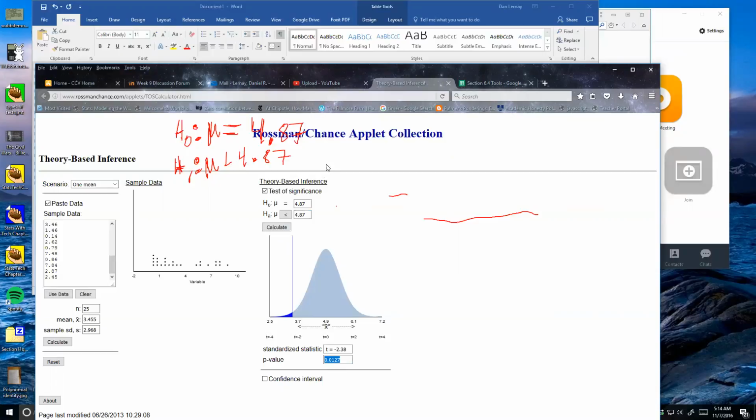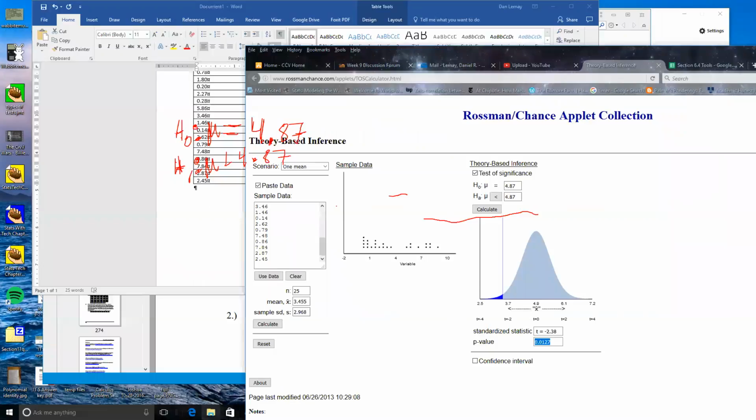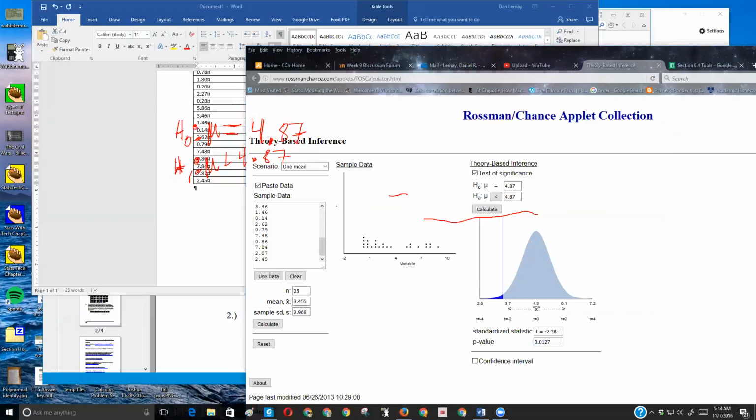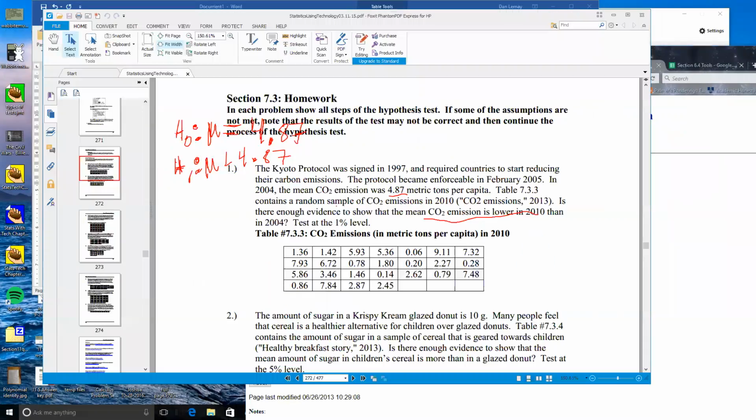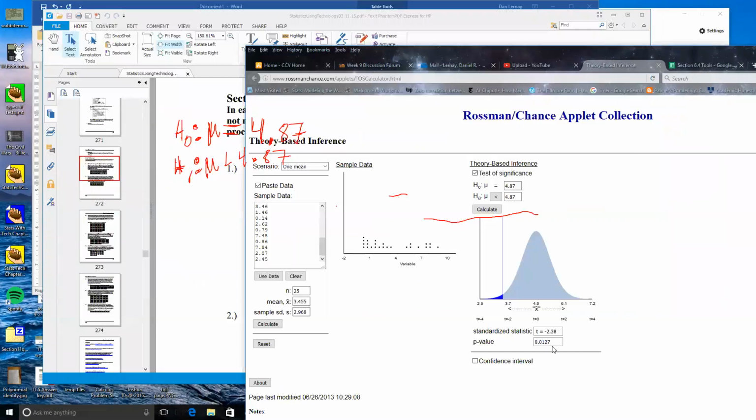Oh, is it less than the 1%? Oh, what was it? 1%? Let's see. Where is my book here? Gotta get my window out of the way here so I can see the electronic book. Here we go. So it's a 1% level, and if I'm looking at that p-value, that's not less than 1%. That's 1.27%. Make that a decimal.